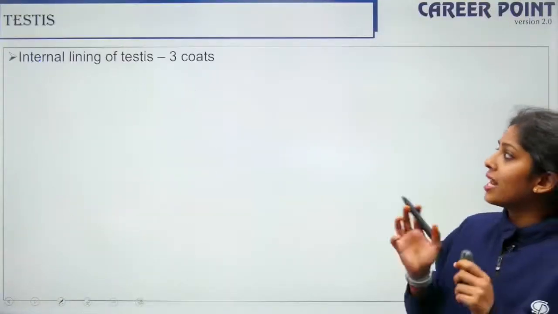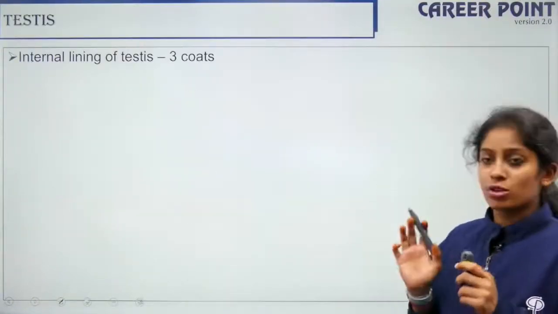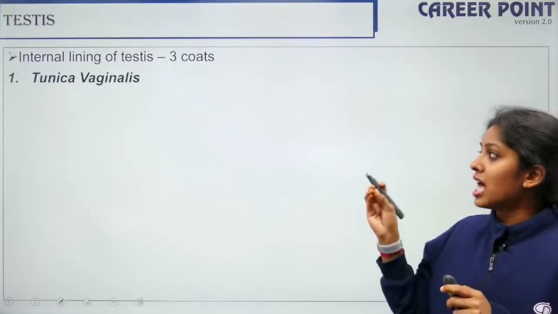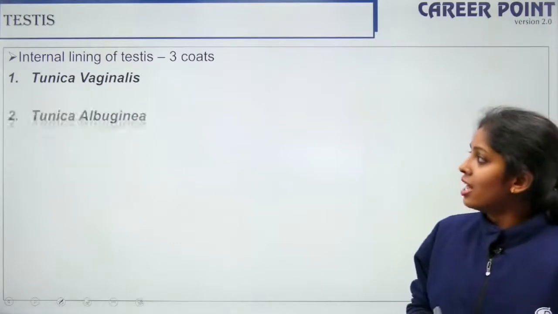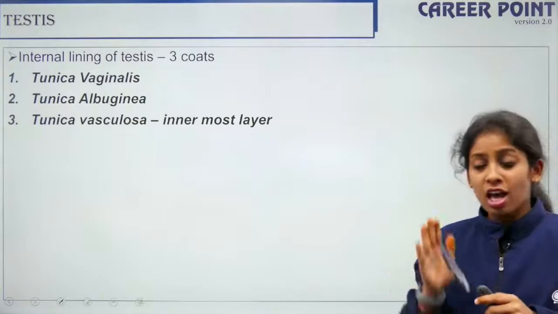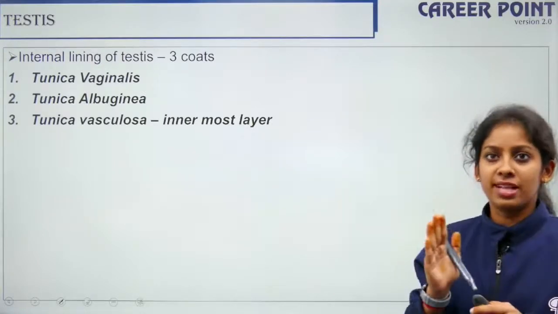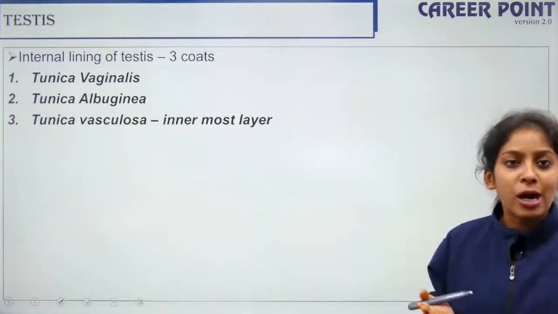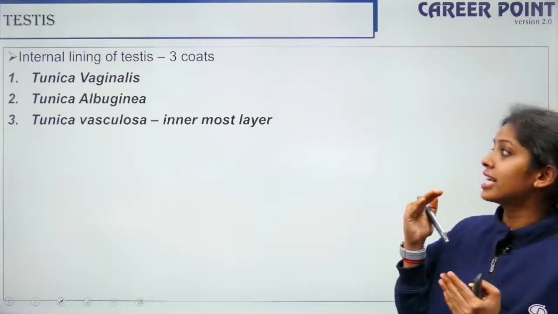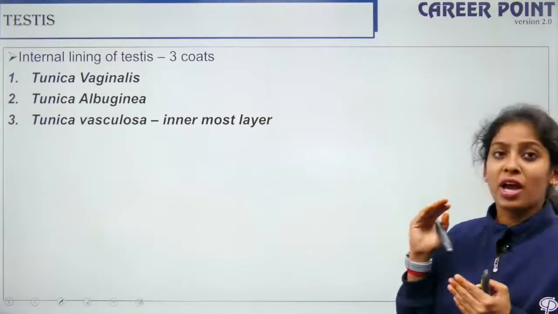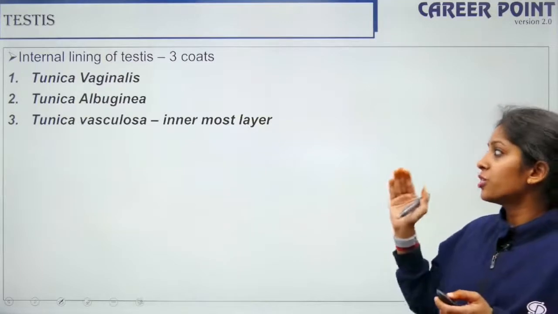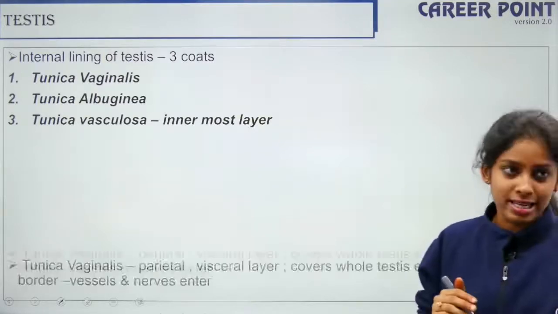Alright, so the internal lining of the testis has 3 coats. So now we are coming to the portion inside your testis. So we have 3 layers inside your testis. So far we were talking about the pouch that encloses your testis. Now talking about your testis, it has 3 coats. So you have your tunica vaginalis, tunica albuginea, and tunica vasculosa. So tunica vasculosa is the innermost layer.